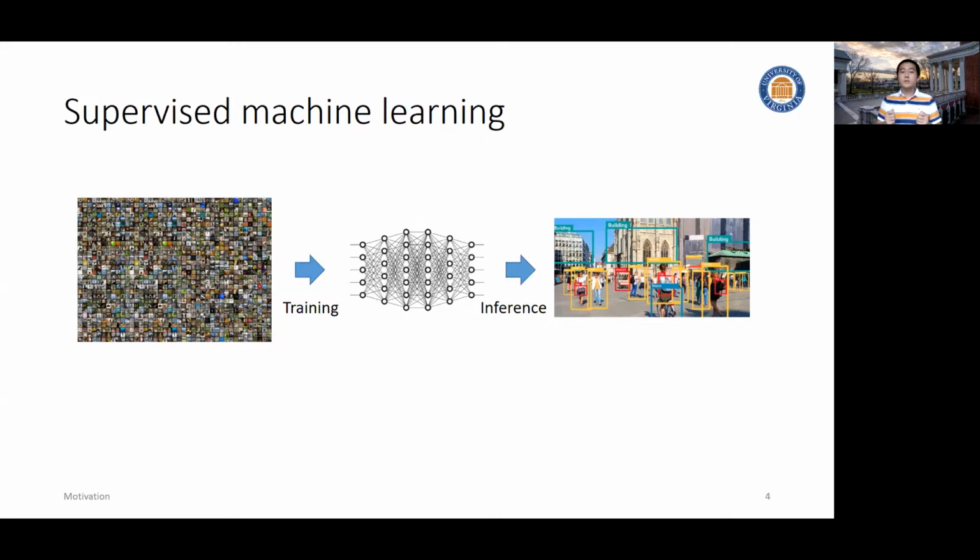First of all, we need to create a large training data set where we provide our annotations of the problem we're interested in. And then as a system developer, we have to manually craft the features and design the model, which usually can be formulated as an optimization problem. Then we try our best to solve this problem. Hopefully we can get a useful model. At testing time, it gives us high performance, for example, high accuracy.